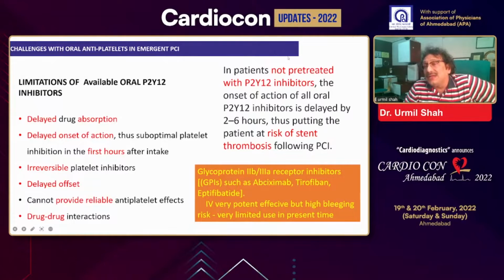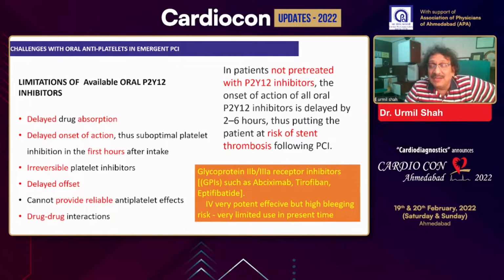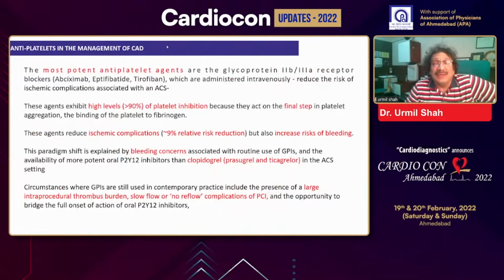That is the reason, if the patient has not been pre-treated with a P2Y12 inhibitor, then stent thrombosis can be reduced if you give an IV agent, as I have told, which acts very fast. And here you can see the GP2B inhibitor also is a good molecule in this context. A GP2B inhibitor is a very potent antiplatelet agent. It can cause almost 90% platelet inhibition.